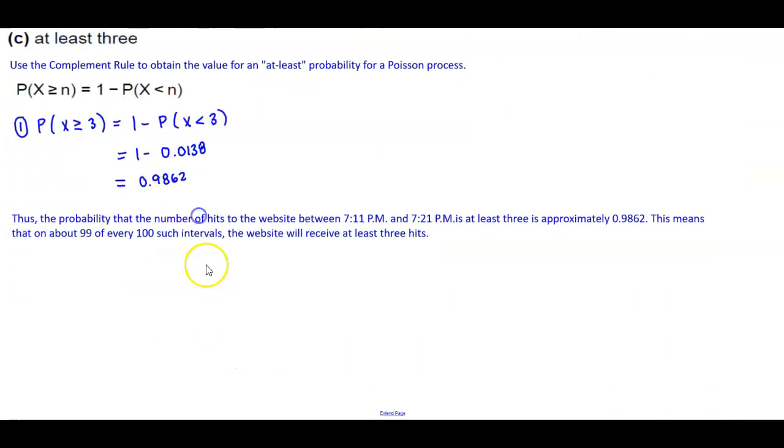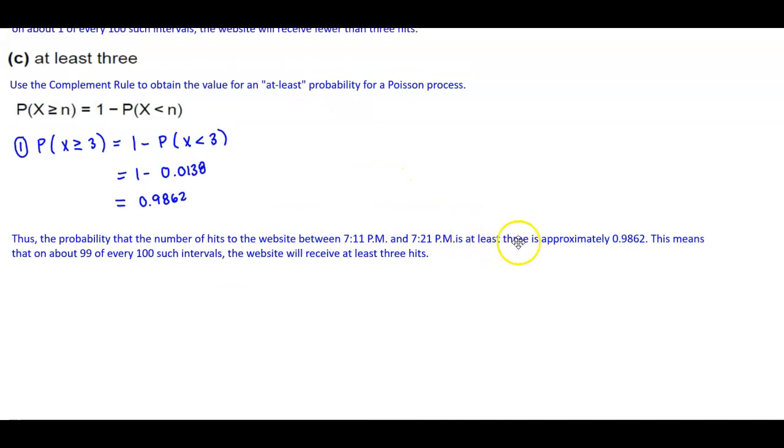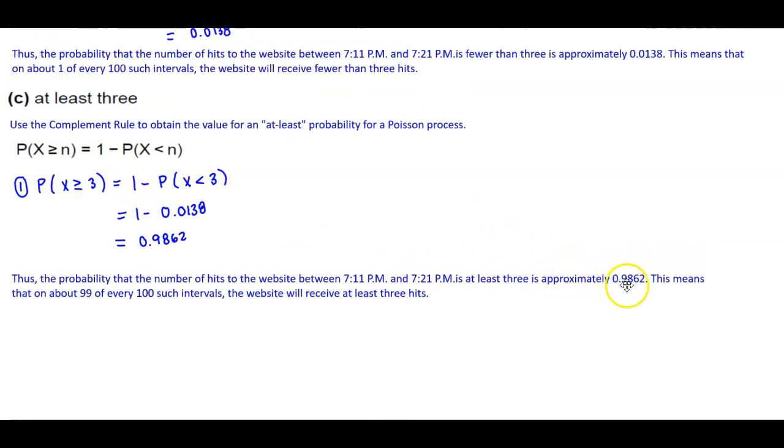And thus, the probability that the number of hits to the website between 7:11 p.m. and 7:21 p.m. is at least 3 is approximately 0.9862. This means that on about 99 of every 100 such intervals, the website will receive at least 3 hits.